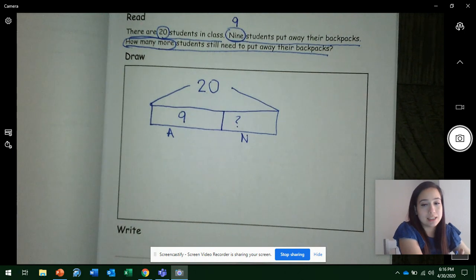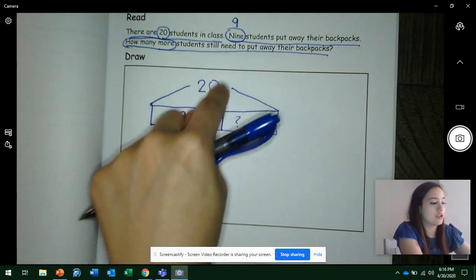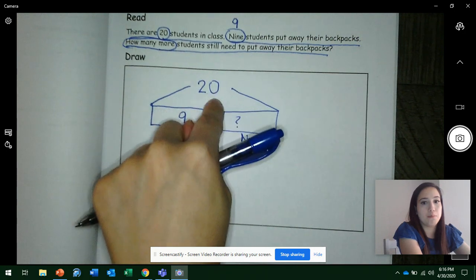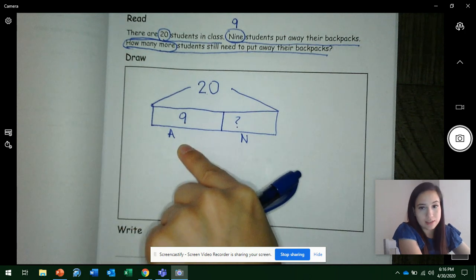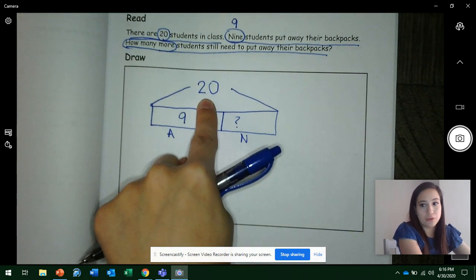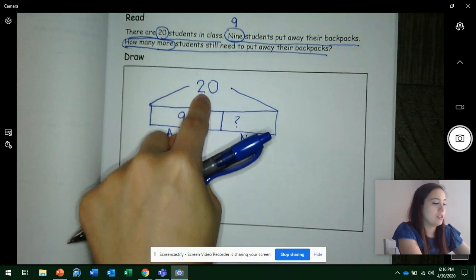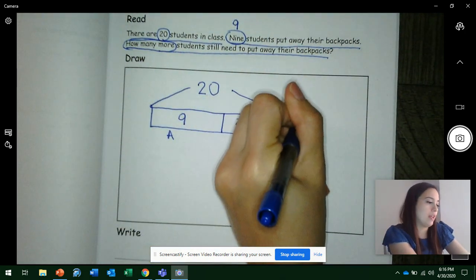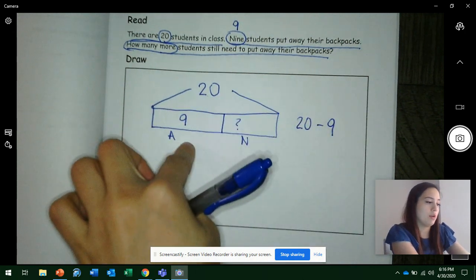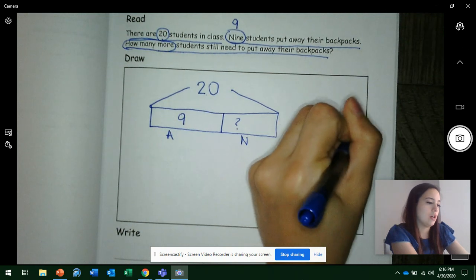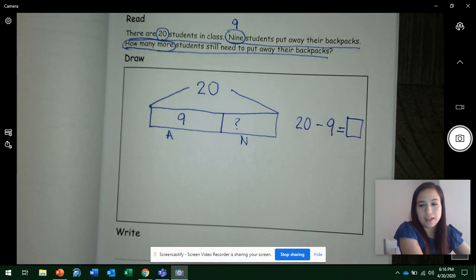And when you minus and you subtract, you always start with your total, your whole number, which is your big number. You start with your total and then you write the rest. So our big number in our total in this problem is 20. So we're going to start with 20. I write, you write. 20 minus 9, because that's our part, equals our unknown number. And now we're going to work it out. If you still need to use pictures, that is perfectly fine. Or if you know the answer, then that's great.